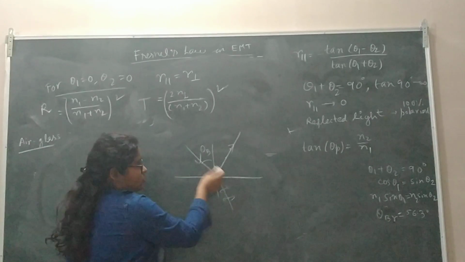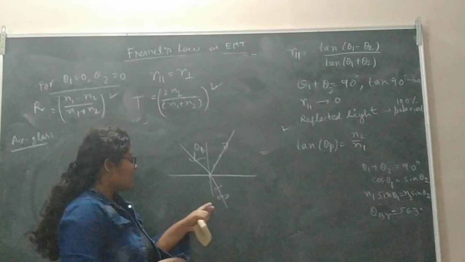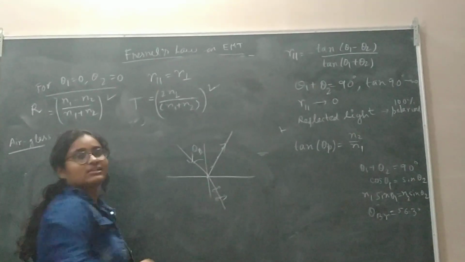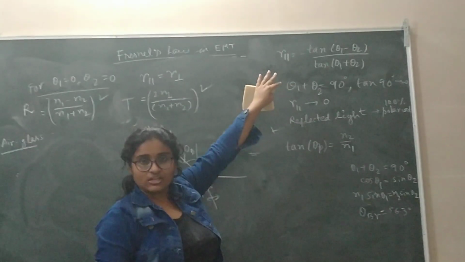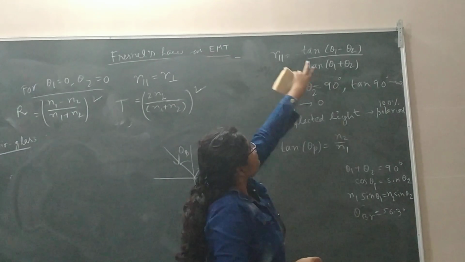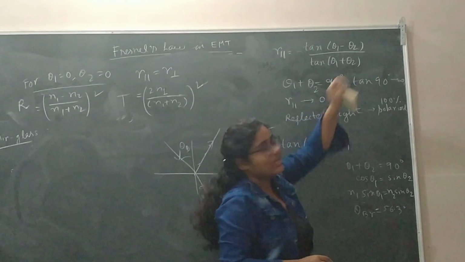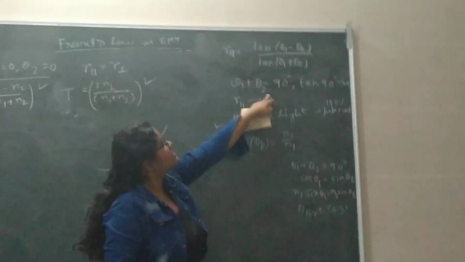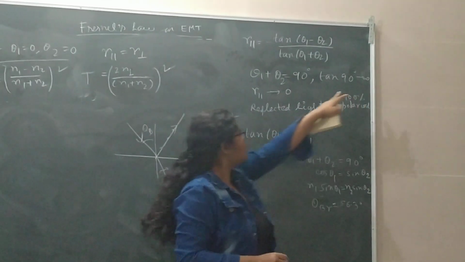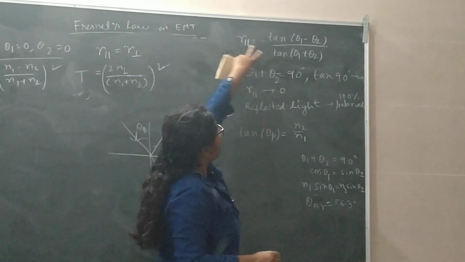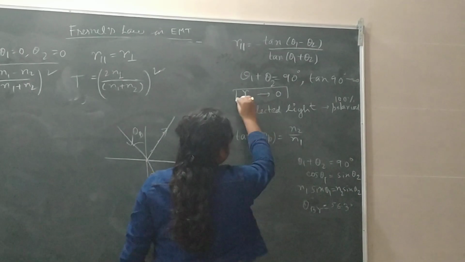Okay, so why is it so? What happens at the Brewster angle is that the refracted light will be partially polarized and we get plane polarized reflected light. You see, the parallel component of the reflected light, from Fresnel's law we derived, will be minus tan of theta 1 minus theta 2 by tan of theta 1 plus theta 2. So whenever theta 1 plus theta 2 equals 90 degrees, what happens? This becomes tan 90, which is infinite, and this R parallel is 1 by infinite, that is 0. You see here the parallel component of the electric field is 0.